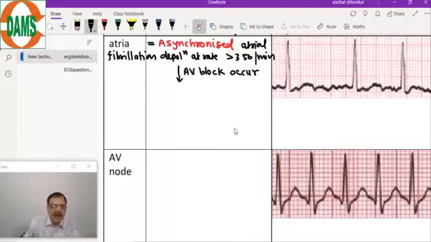AV block will occur, and this is usually a variable AV block. So here the AV block is variable.